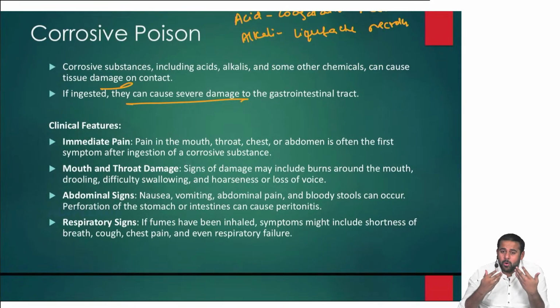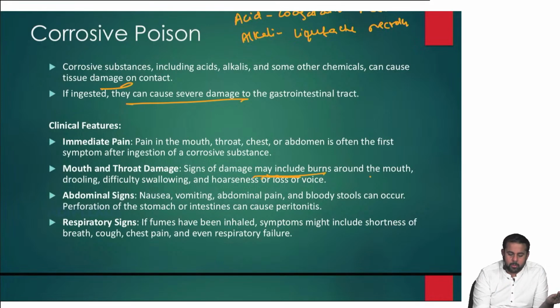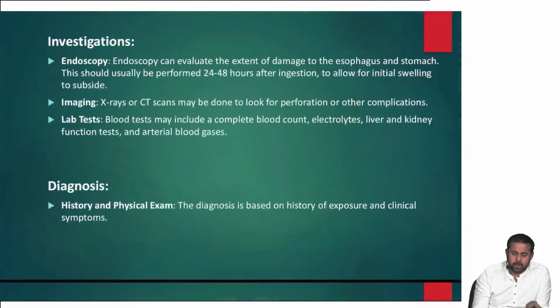Immediately there will be pain in the mouth, throat, chest or abdomen, and this is often the first symptom after ingestion of a corrosive substance. The majority of people will spit it out, but the injury will still be there. Mouth and throat damage may include burns around the mouth, drooling, difficulty in swallowing, and hoarseness or loss of voice. If it goes inside, nausea, vomiting, abdominal pain, and bloody stools can occur. Sometimes a perforation of the stomach or intestines can cause peritonitis. If fumes are inhaled, respiratory signs may occur, like shortness of breath, cough, chest pain, and even respiratory failure.